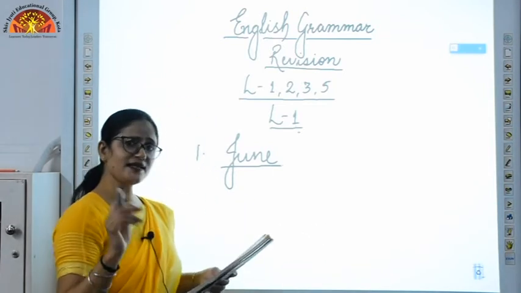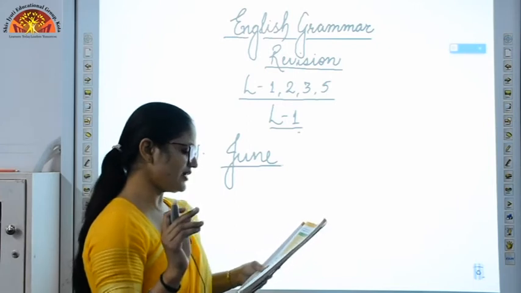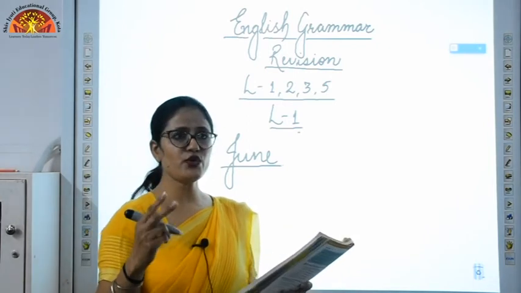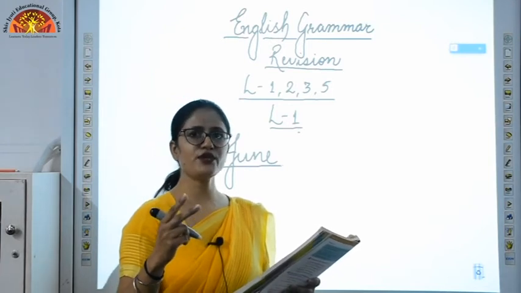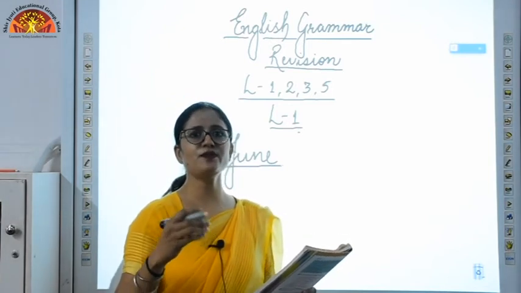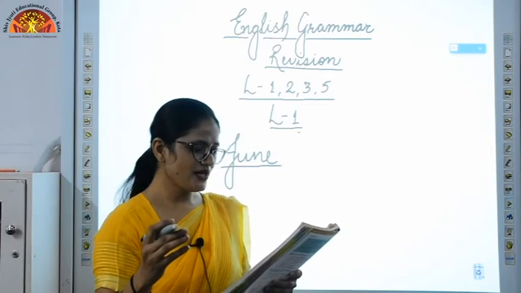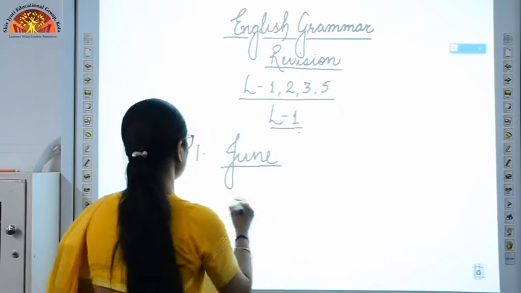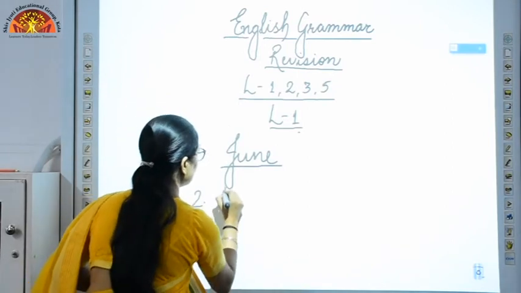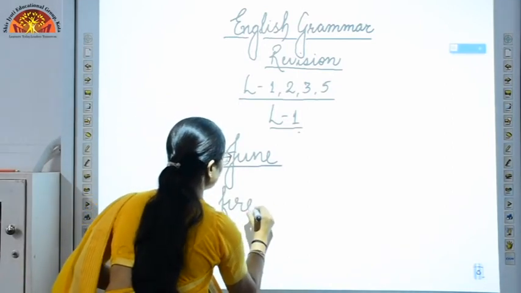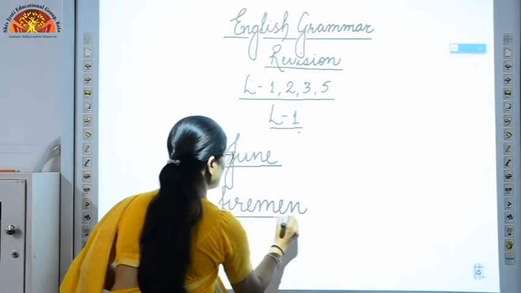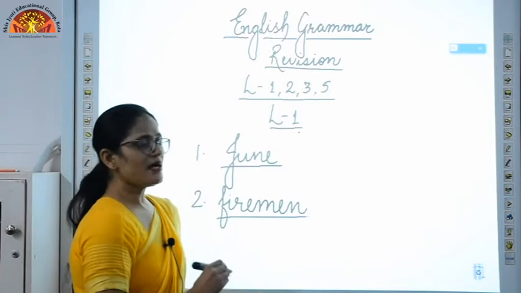Now you can see the last sentence, two dash were injured in the fire this morning. The word two is written, so it means we are talking about plural. So two dash were injured in the fire this morning. The word related to fire is firemen. So we can write it in small letters because it is not a proper noun, it is a common noun.